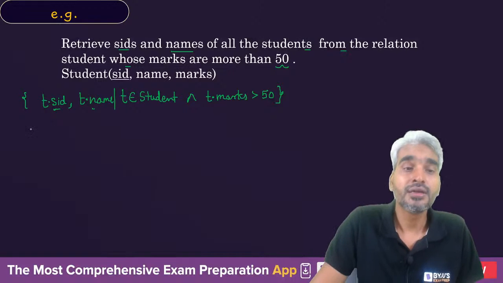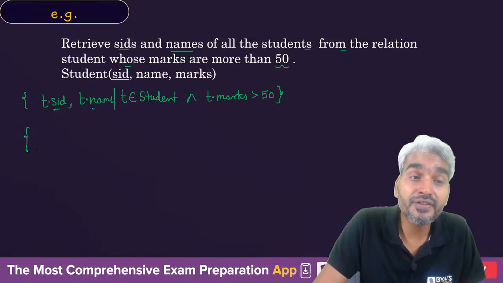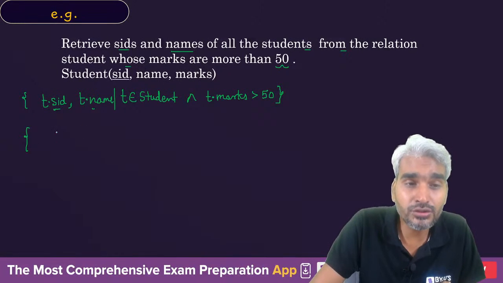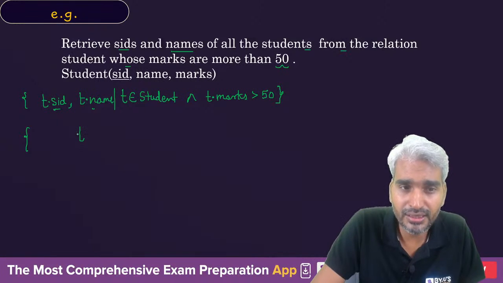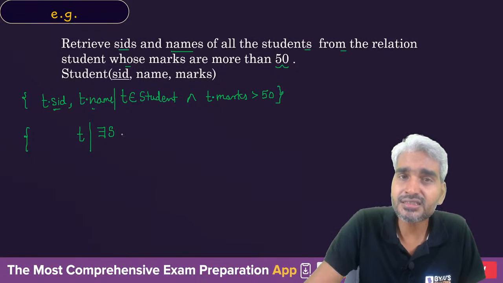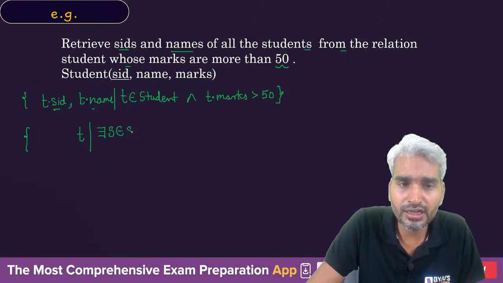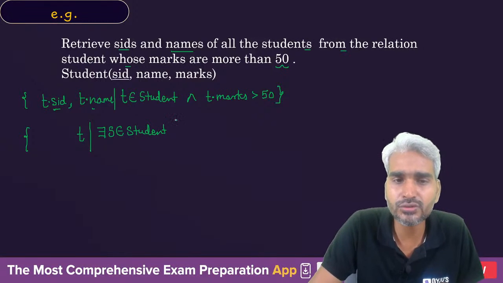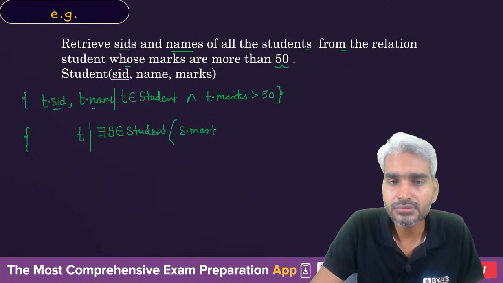Thank you. Okay. Now, a similar thing can be done in a different way as well. Let's say that the tuple variable is T only, but we are saying that there exists a tuple S belonging to relation student such that S dot marks are greater than 50.